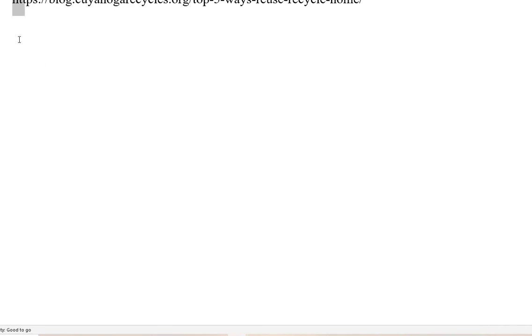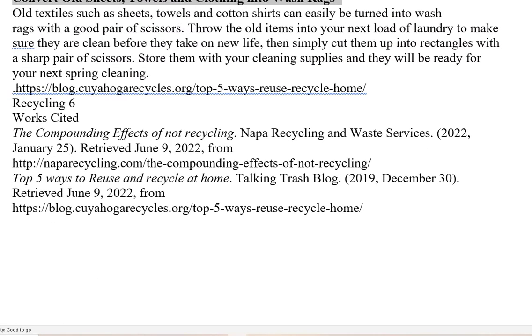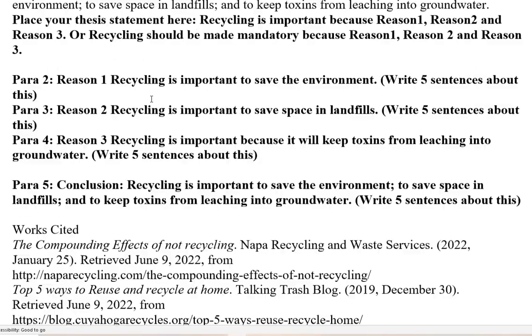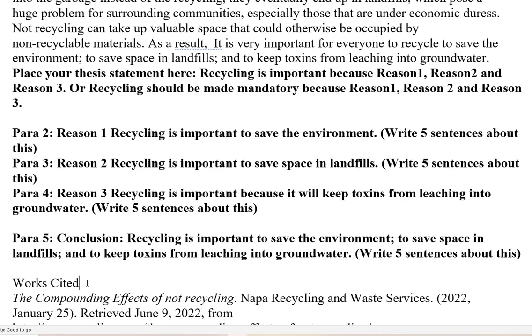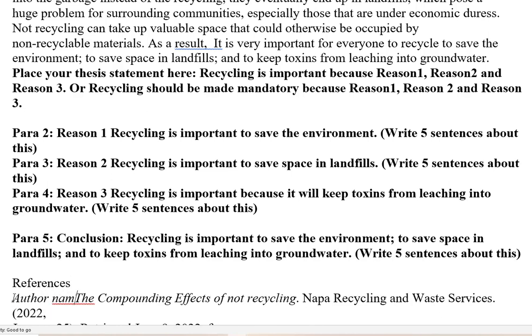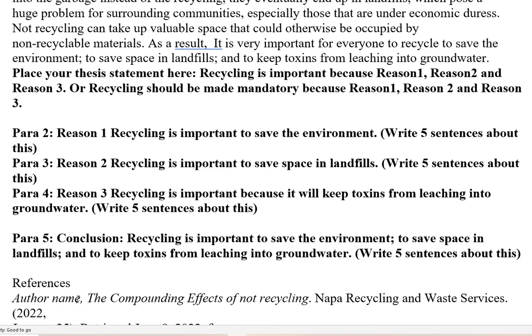And you confused the first 2 essays together. Now you did a great job with your references, all right? And it's not called works cited. Works cited is if you're using MLA. So for APA, we call them references. And then you're missing the author name here. And then the author name does not need to be italicized. And then we put the date after the author name.